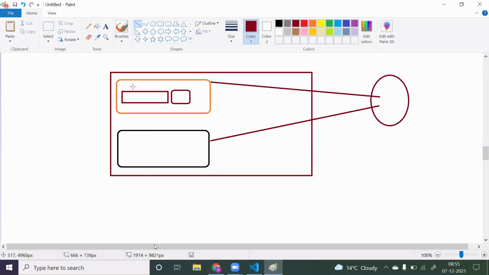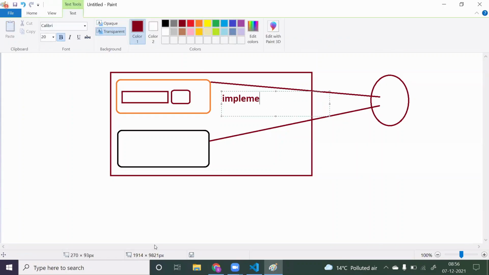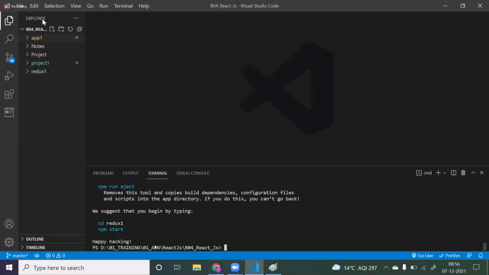Now, this is one component and this is another component. These two components don't have any relationship. This component is storing the data here, and this component is taking the data from here. So this is a simple example to understand the Redux concept. Our main focus will be understanding how to implement Redux in our React application. So this is how we have to create it. For that, I have created a separate application called Redux 1, because I just don't want to mix everything.